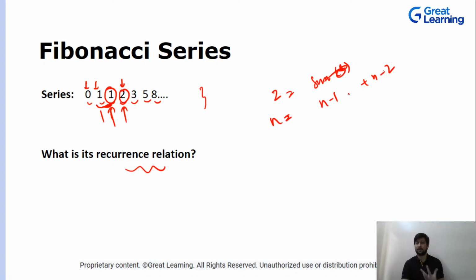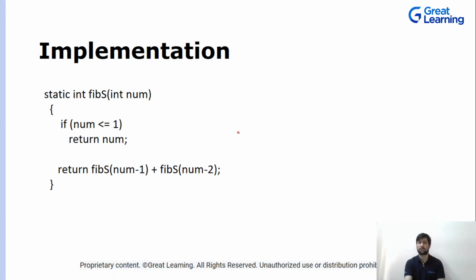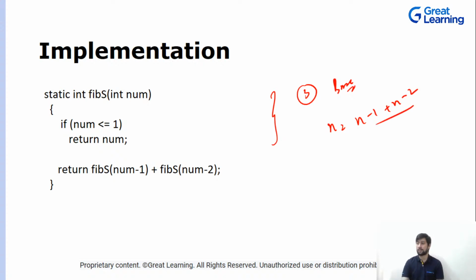Quickly, can anyone tell me the recurrence relation? Let's start with the recurrence relation and let's see the program. Obviously, when we talk about recursion, we know there are 3 things in it. First is the base condition, which obviously we should have. No Manju, not a is equivalent to b; basically n is equivalent to n minus 1 plus n minus 2. So now what is the base condition? Base condition, okay, a equal to b, b equal to c, c equal to a plus b.